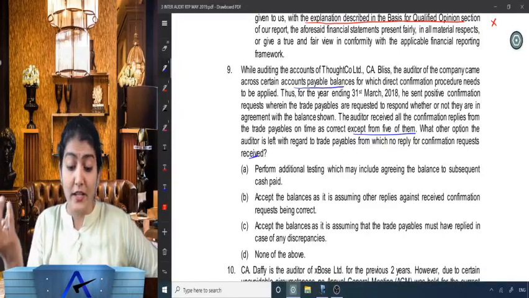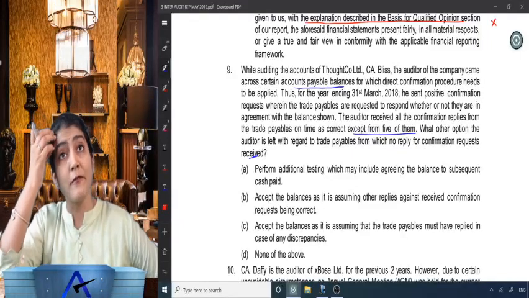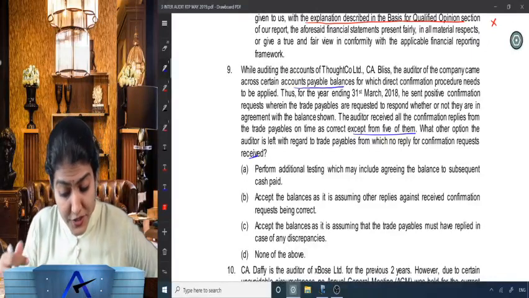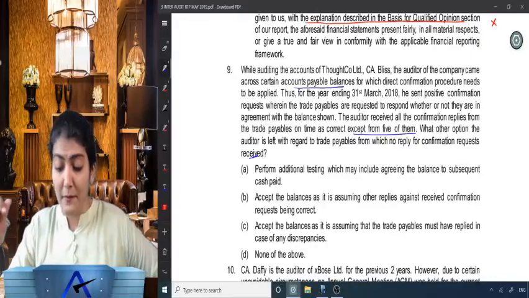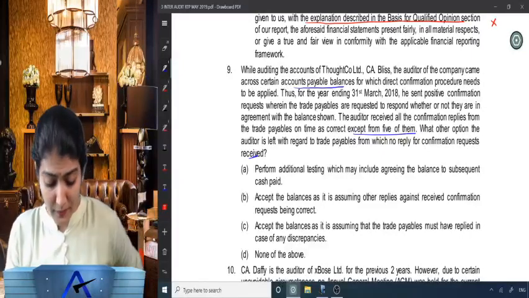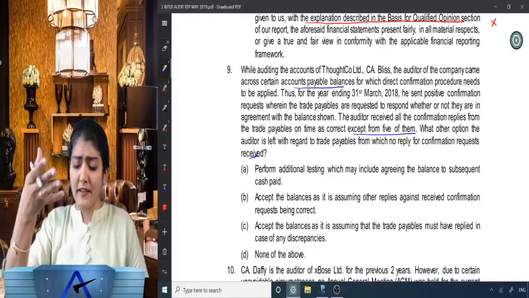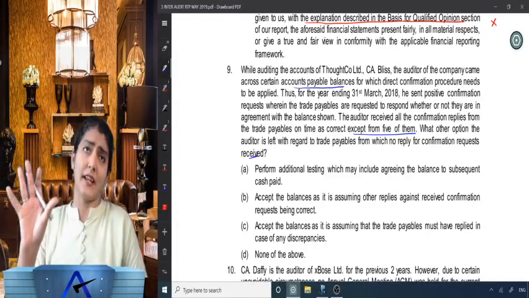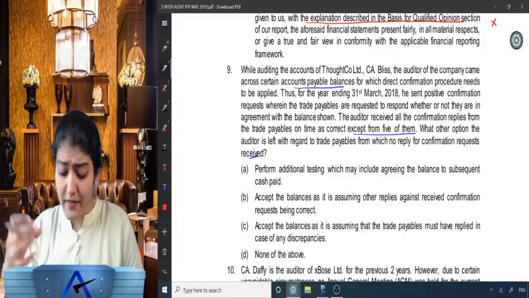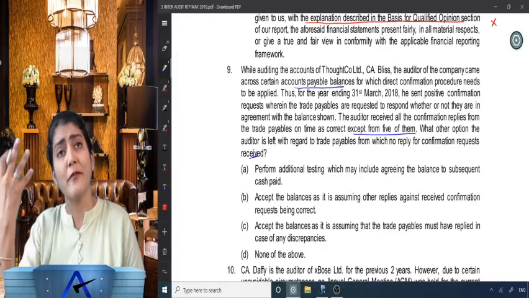What is the option left with the auditor with regard to the trade payable for which no reply for the confirmation request has been received? Okay. Perform additional testing which may include agreeing the balances to subsequent cash paid. Right? So subsequently cash would have been paid. Accept the balance as it is assuming other replies against received confirmation request being correct. So it says just accept it. Right. Accept the balances as it is, assuming that trade payables must have replied in case of any discrepancy.